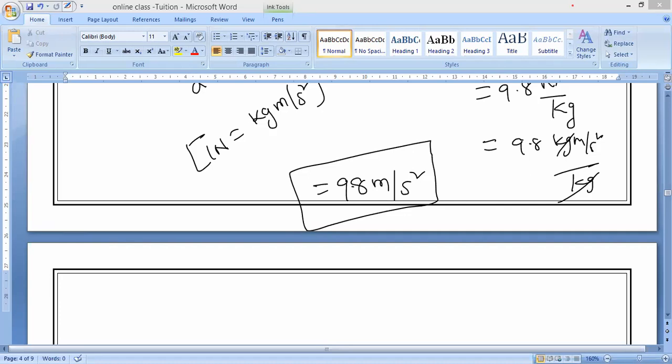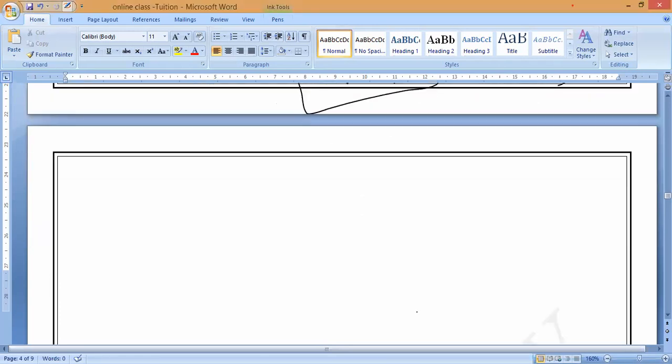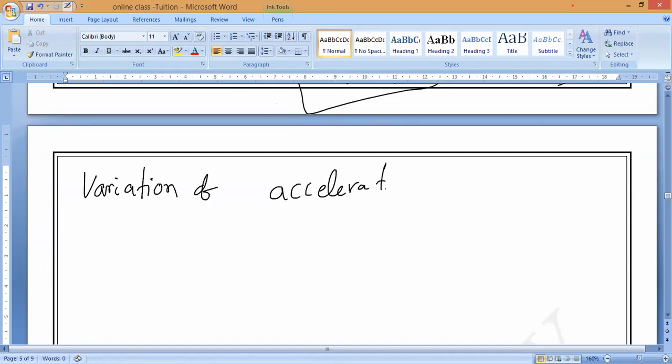Variation of acceleration due to gravity. Please all of you keep getting, what is that? Variations of acceleration due to gravity. Now, observe what is that gravity value we have already found.